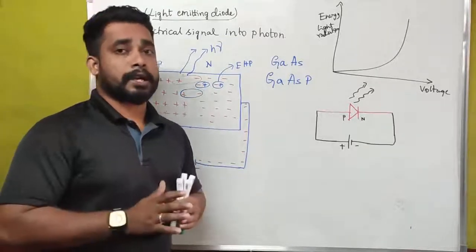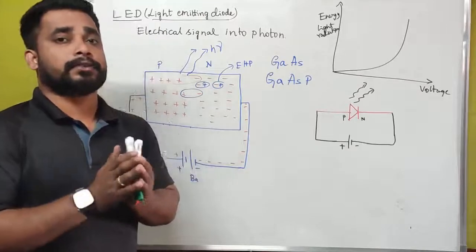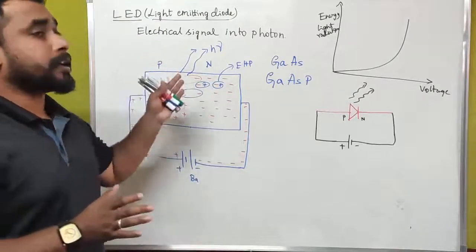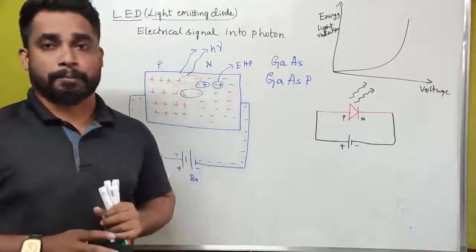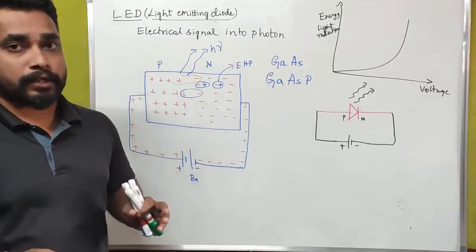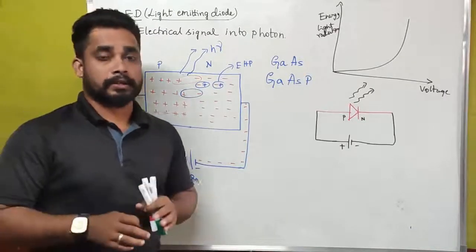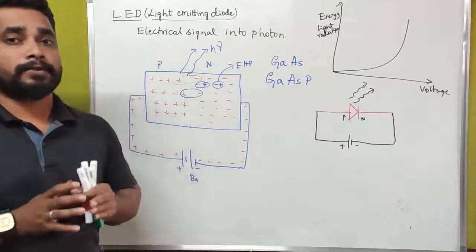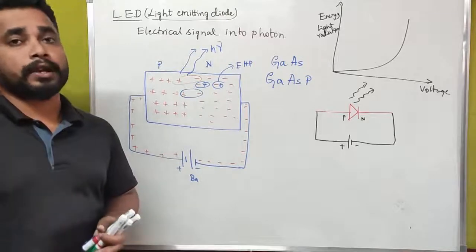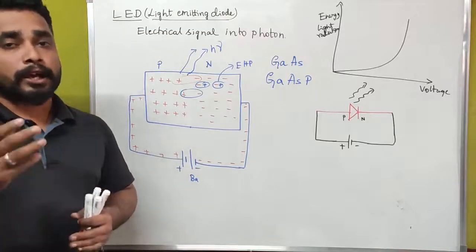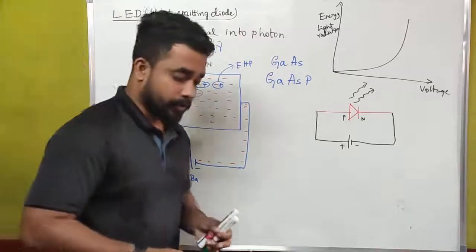If they ask in your examination, write the applications or advantages of light emitting diode, for 2 marks you have to write any 4 of its applications. That is more than enough. Generally they will ask, write the applications of light emitting diode for 2 marks. If they ask like this, you have to write any 4 of the applications of a light emitting diode.